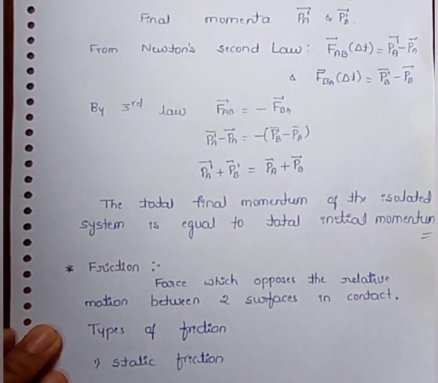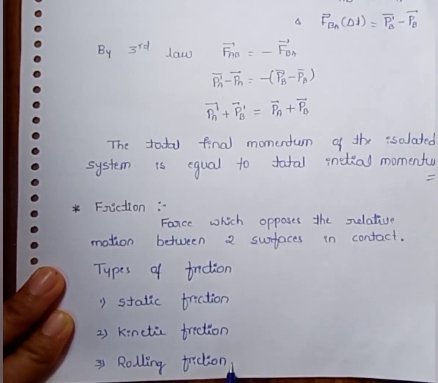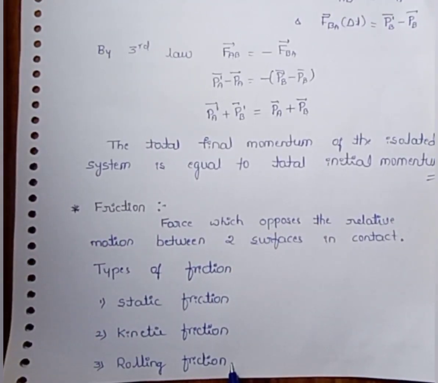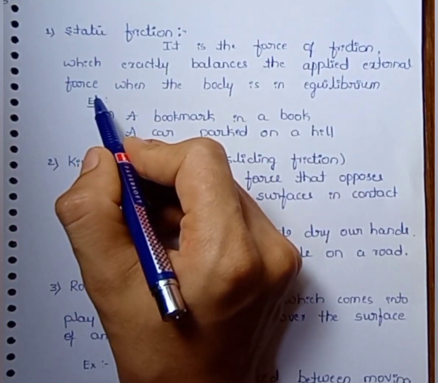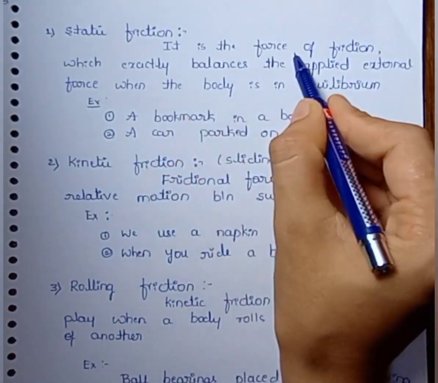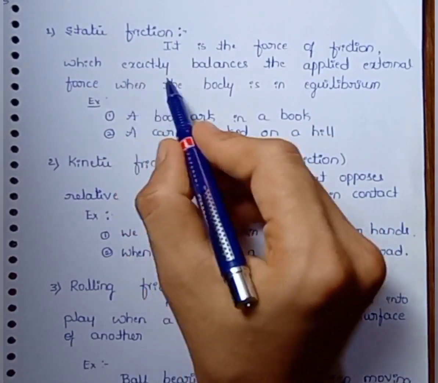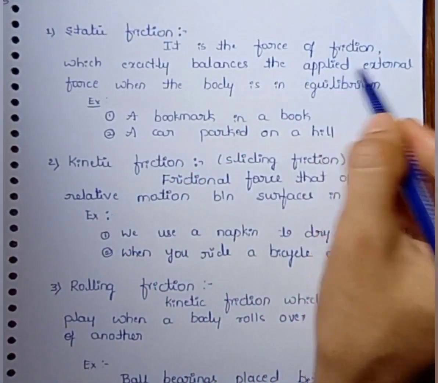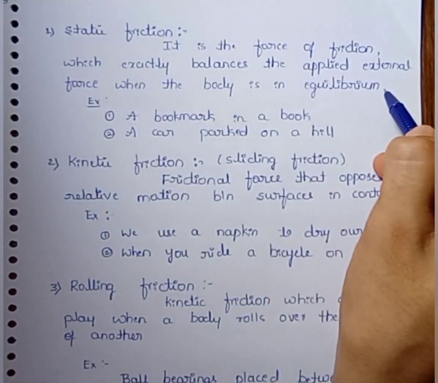There are three types of frictions. One it is static friction, another one it is kinetic friction, another one it is rolling friction. Let us see the example and definition of static friction. Static friction means it is the force of friction which exactly balances the applied external force when the body is in equilibrium.